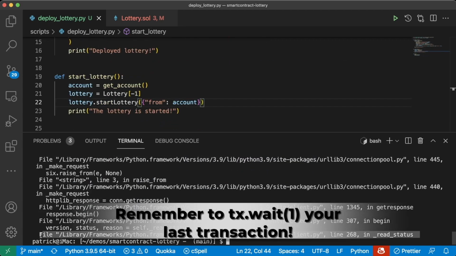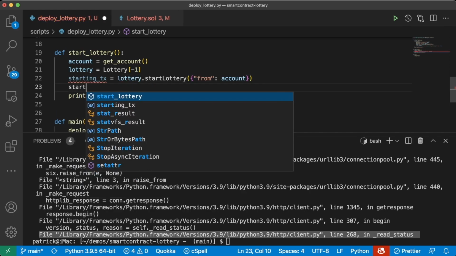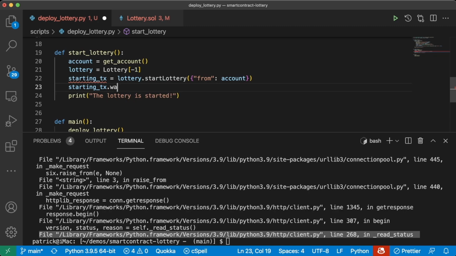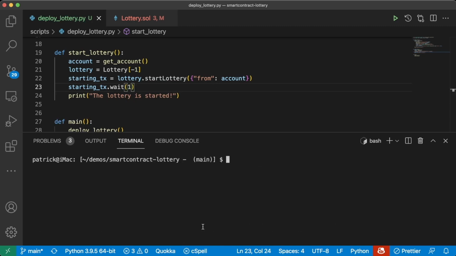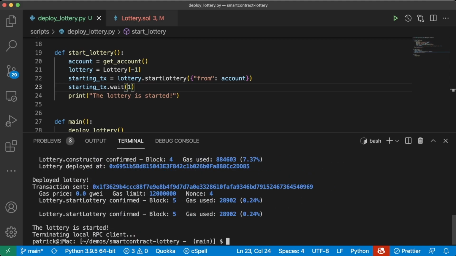Okay, we did run into an issue, and this is something that you'll see from time to time. Typically the workaround is you want to wait for that last transaction to actually go through. So we'll say starting transaction equals lottery.startLottery, and we'll do starting_transaction.wait(1). Brownie sometimes gets a little confused if you don't wait for the last transaction to go through. So let's try it again, and perfect. We do get this working as intended. So that is a really helpful tip if you run into those weird issues. You'll notice that even when we didn't have this, it still completed successfully. It just got a little confused at the end.